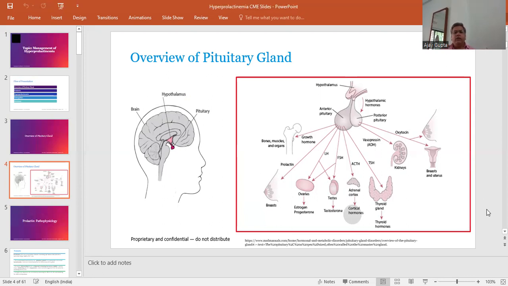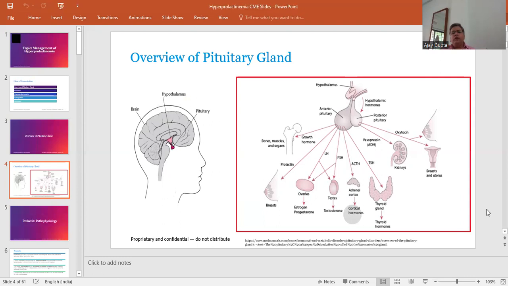It also secretes adrenocorticotropic hormone, which acts on the adrenal cortex and causes release of the cortical hormones. It also releases the very important thyroid stimulating hormone, which acts on the thyroid gland and causes release of the thyroid hormones.